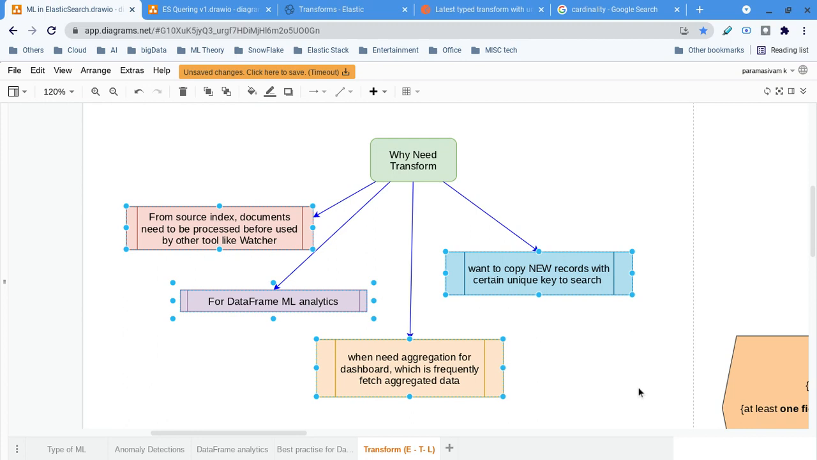That's all I wanted to tell you about what a transformation is within Elasticsearch, what the different use cases are, and why we have to do it. I have explained. Thank you for watching.